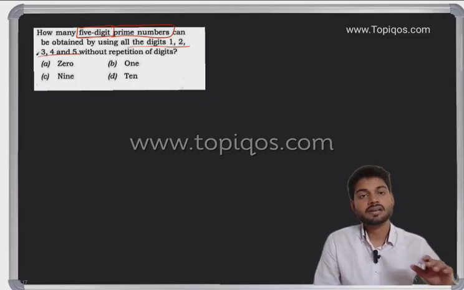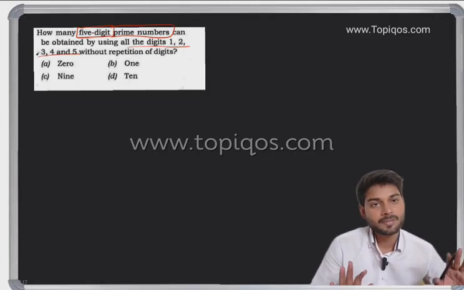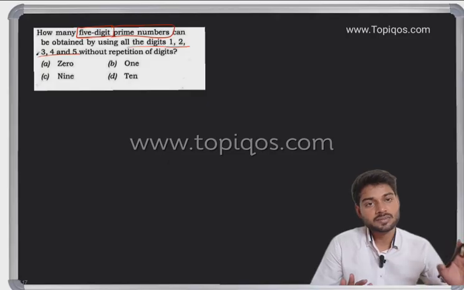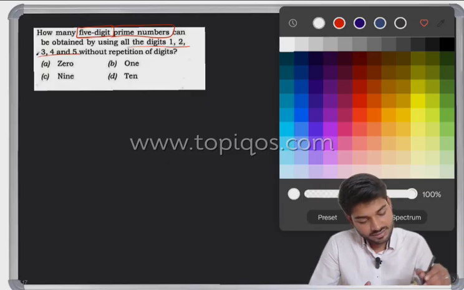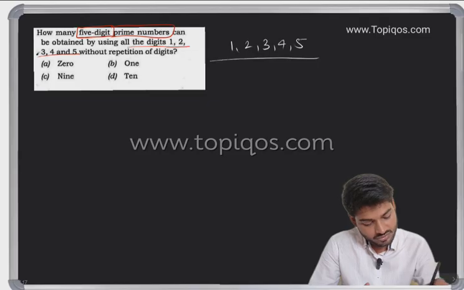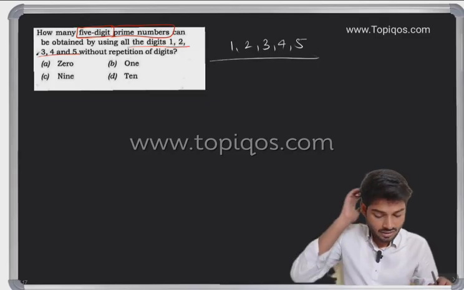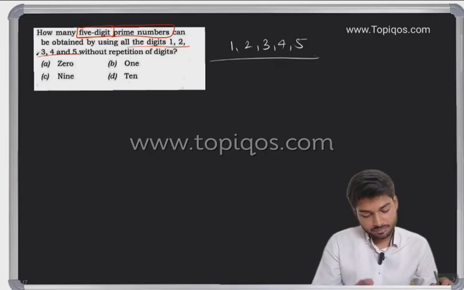Now the students from an engineering background will definitely go for permutation and combination. But before that, just see what the question is saying. If it says how many 5-digit prime numbers can be obtained by 1, 2, 3, 4, 5, they are saying if you have 5 numbers, how many 5-digit prime numbers can be obtained by using all the digits without repetition of the digit.